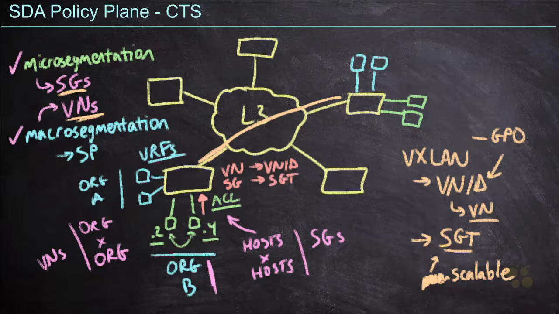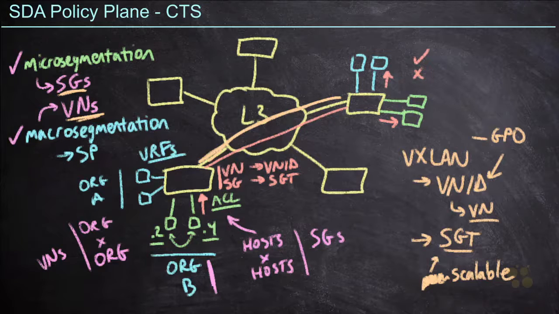With that data safely encapsulated within the VXLAN headers, we can now send that packet through the network and allow the switch on the other side to receive it and interpret the virtual network and scalable groups from the packet header information. So it de-encapsulates that packet and looks to see, hey, where are you going? Are you going to maybe this host? Are you going to this host? So then it'll check its policy. Can that particular virtual network talk to this host? Do we allow that traffic or deny it? Because if it's trying to go from one VRF to another VRF, we want to deny that traffic.